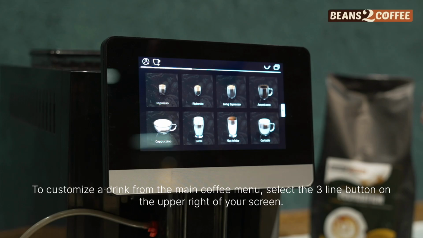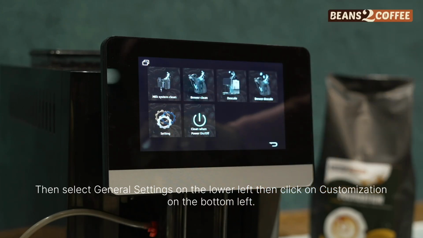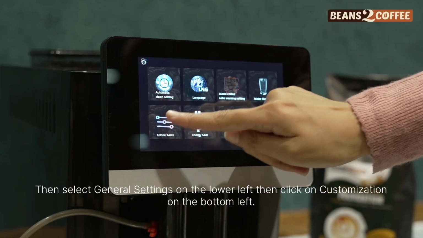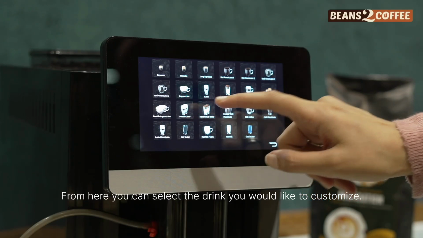To customize a drink from the main coffee menu, select the 3-line button on the upper right of your screen. Then select General Settings on the lower left, then click on Customization on the bottom left. From here you can select the drink you would like to customize.